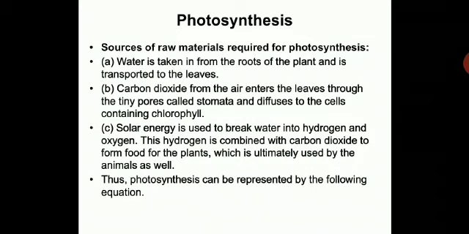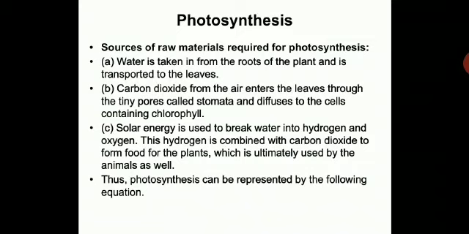Sources of raw materials required for photosynthesis. Water is taken in from the roots of the plant and is transported to the leaves. So you have to take down this point. Carbon dioxide from the air enters the leaves through tiny pores called stomata. You see in the leaves there are small pores from where carbon dioxide from the air enters.